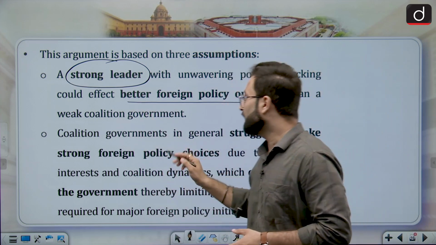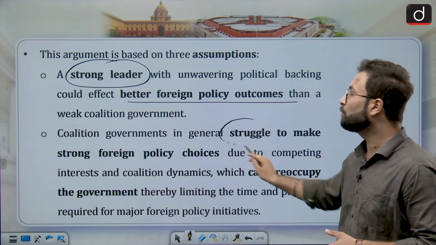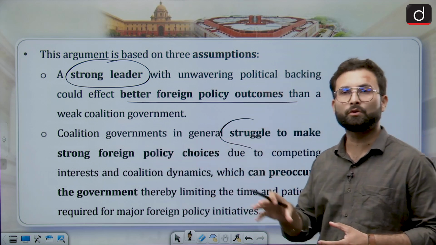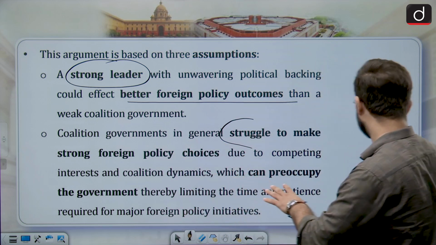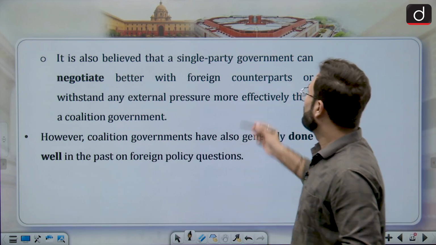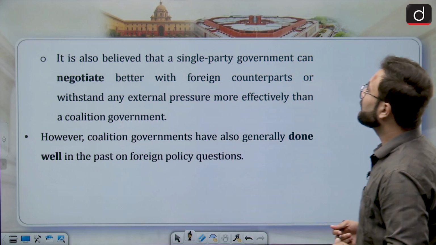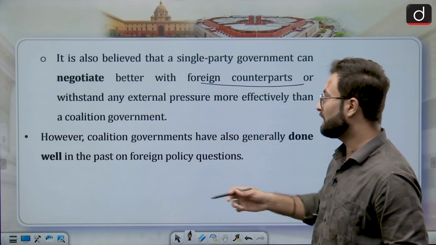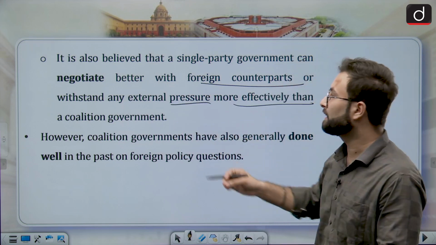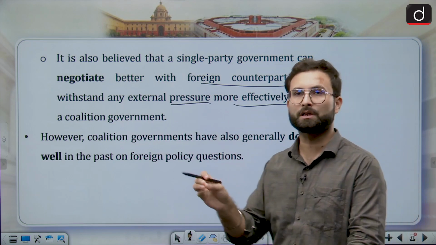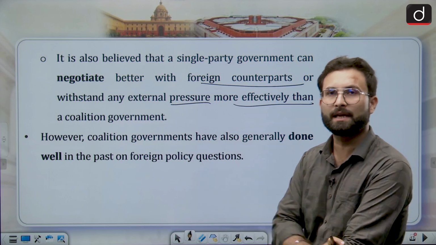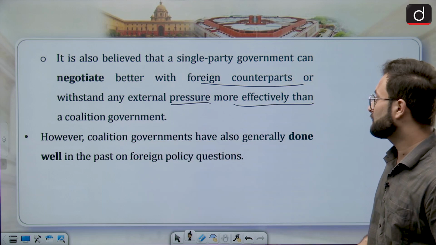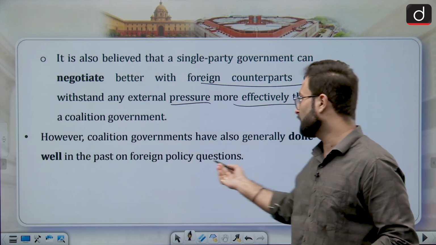The second assumption is that coalition governments in general struggle to make strong foreign policy choices, because they are basically trying to save the government. Third, it is also believed that a single party can negotiate better with foreign counterparts and withstand external pressure more effectively than a coalition government, because they are more focused on policy measures and not on domestic issues.